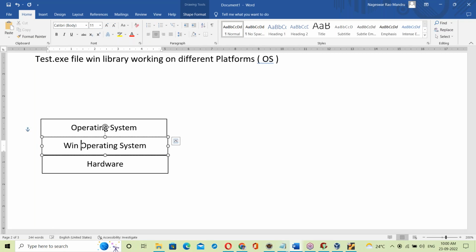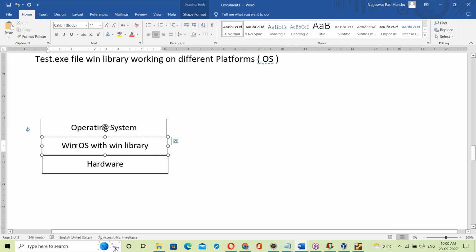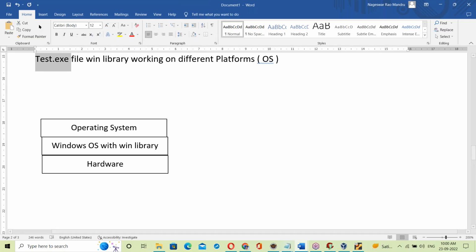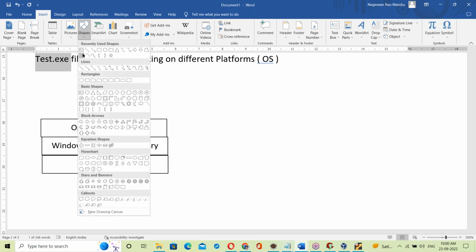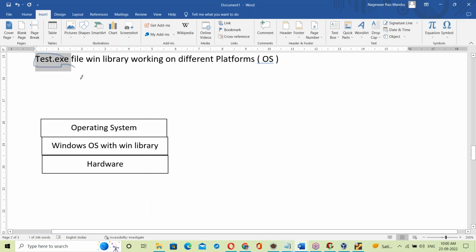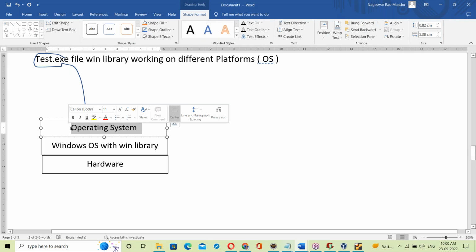Let us say Windows OS, with the Win library. So the test.exe file with the Win library runs on Windows OS.